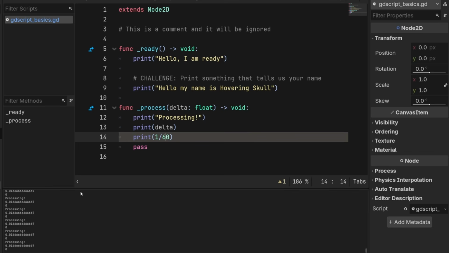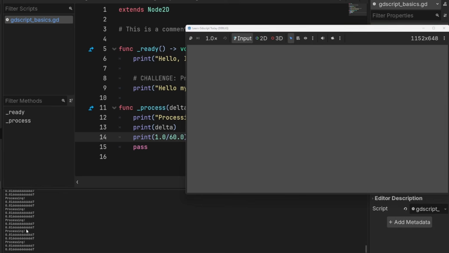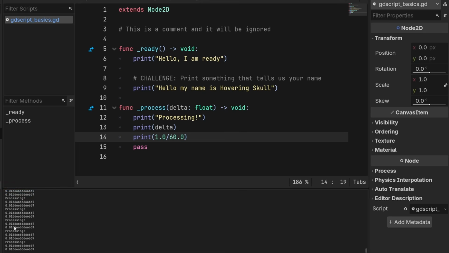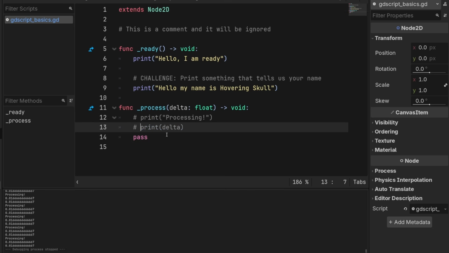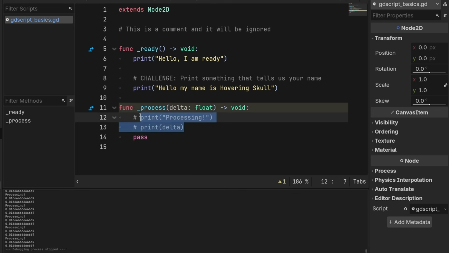And you'll see it comes to 0 because we're doing integer division, which we'll cover later. But we need to do float division, so we have to give it that value. And so you see 1 divided by 60 always comes to 0.0166. Okay, cool. I'm going to use comments to comment these two things out. That way, even though process is still going to run, it's going to ignore these lines. And this is a handy thing to do sometimes.